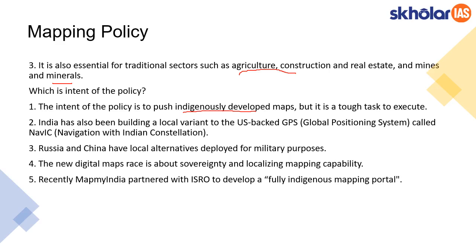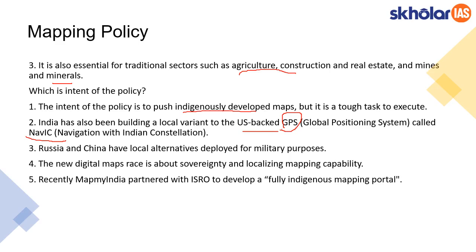And India has also been building a local variant to the US based GPS. We remember that NAVIC is a part of this idea of mapping, that is similar to GPS but at the Indian level, not at the global level. Okay, and even Russia and China have local alternatives deployed for military purposes. So basically, many top nations either have their own global level or at least local alternatives for military as well as for civic purposes.